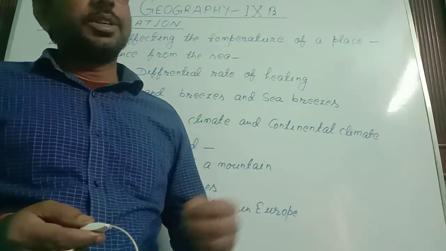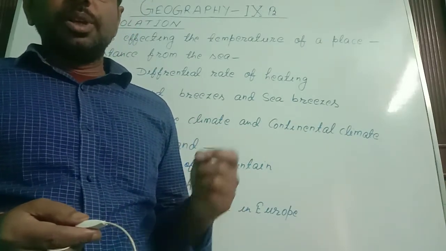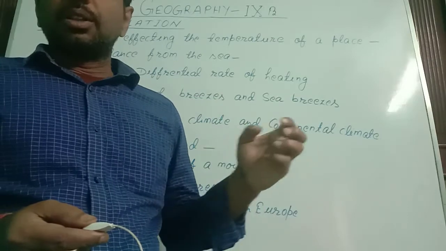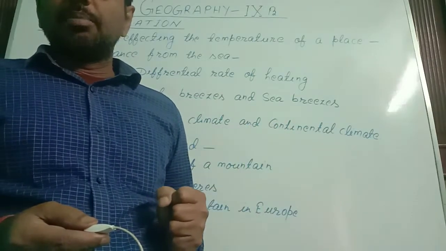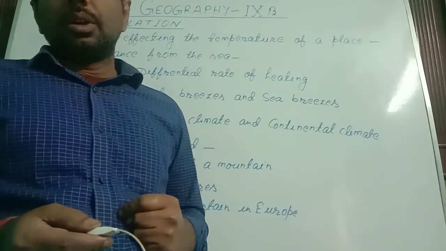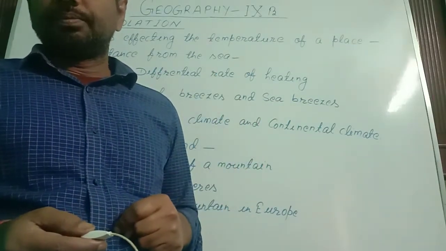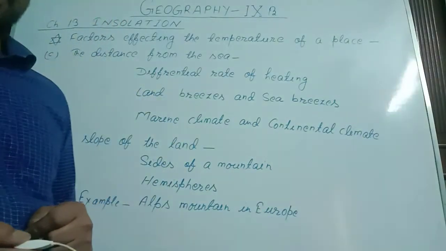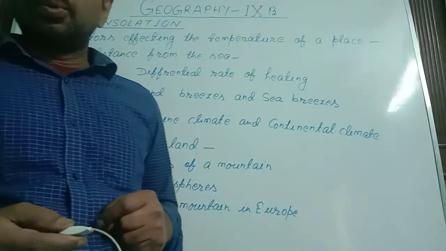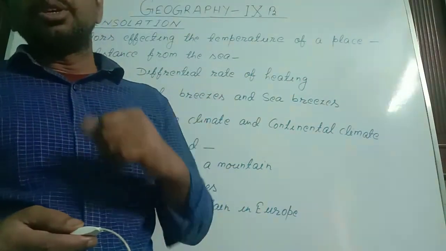Now the sun is not present in the sky, so there will be less temperature on the land, but still there is a high temperature in water. So on land there will be high air pressure, and at night the wind will blow from high pressure to low pressure, meaning from land to sea.